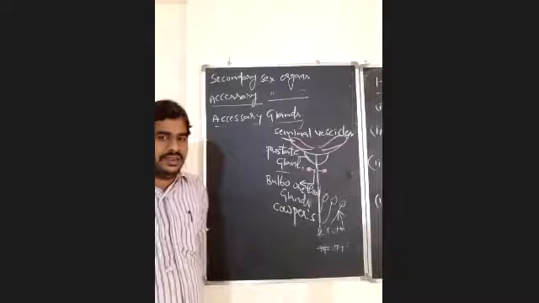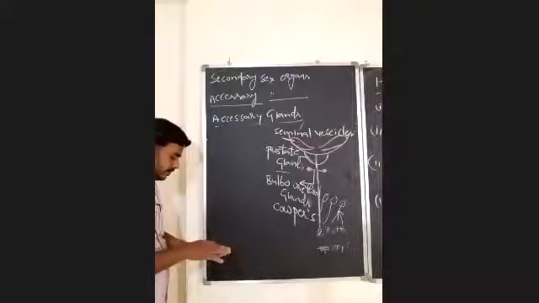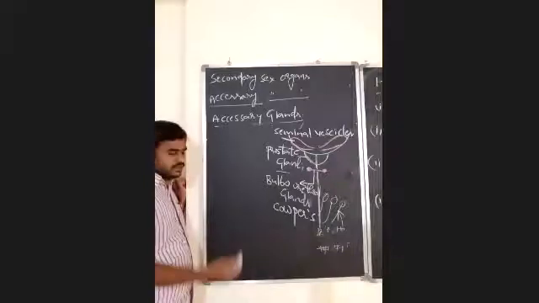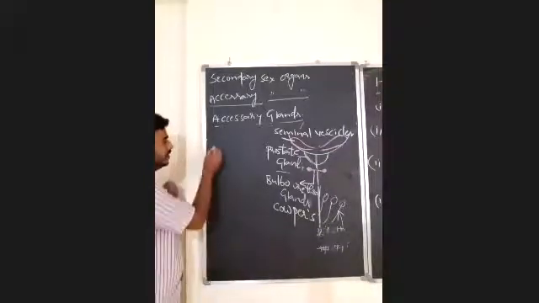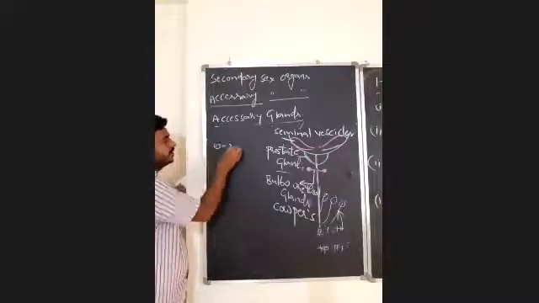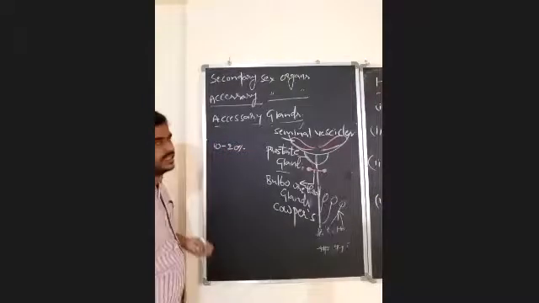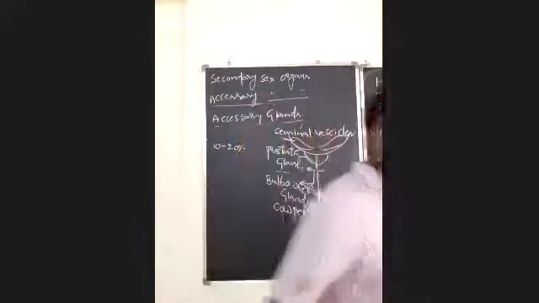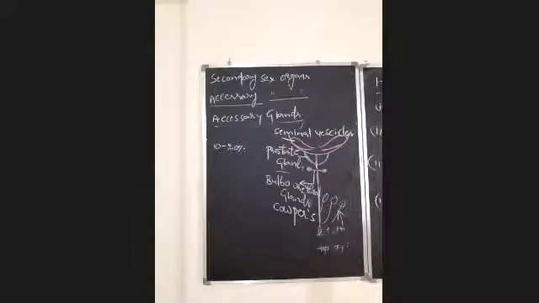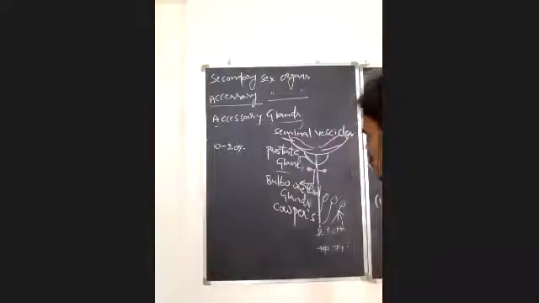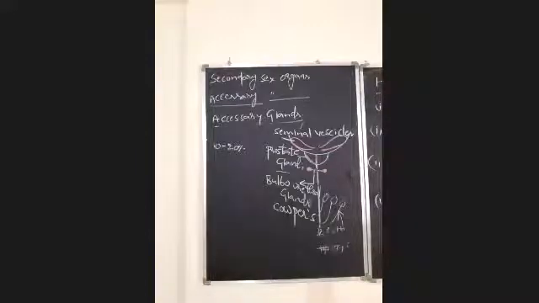And these glands secrete 10 to 20%, very little, of the seminal plasma. 10 to 20% of seminal plasma is secreted by bulbourethral glands. And these secretions are milky secretions, meaning whitish or milky.